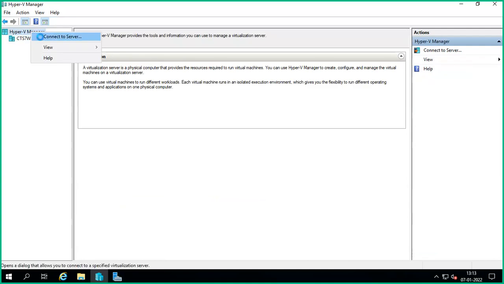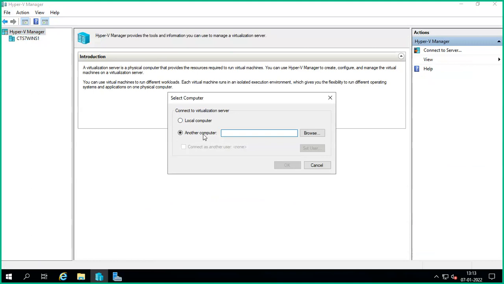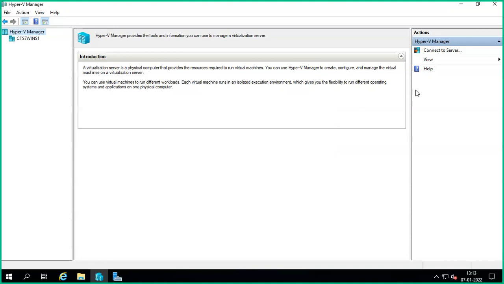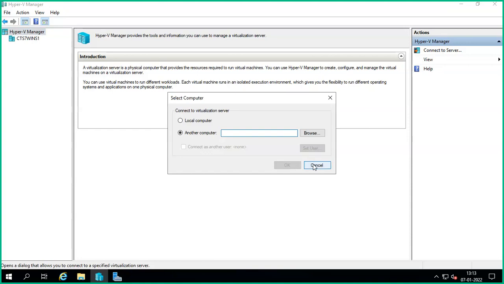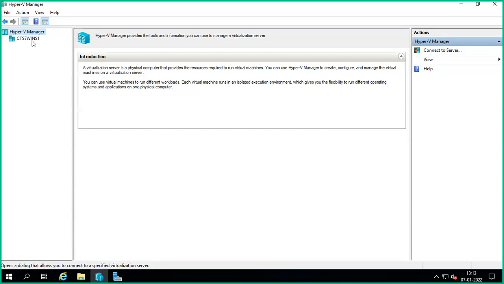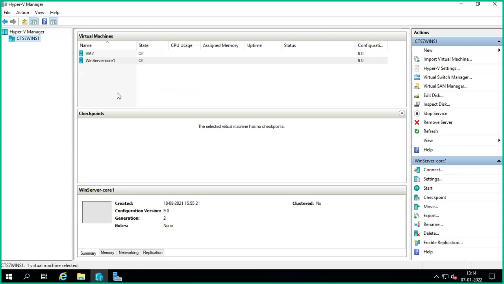Right click, Connect to Server. It means you can connect to your server if the Hyper-V platform is there, otherwise you can connect to remote servers also. The manager can connect to multiple servers from here, and we can manage them. Anyway, this is my local one.